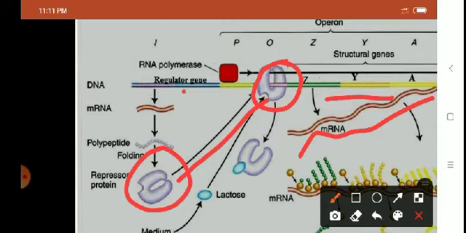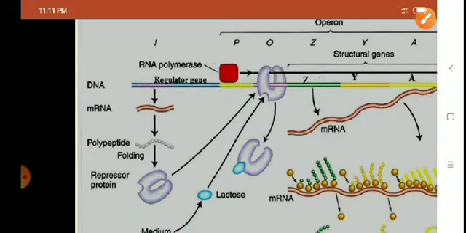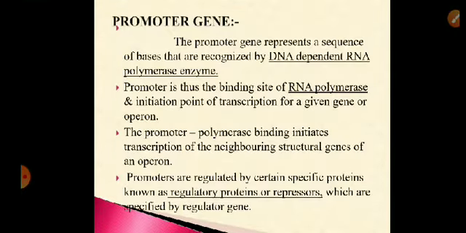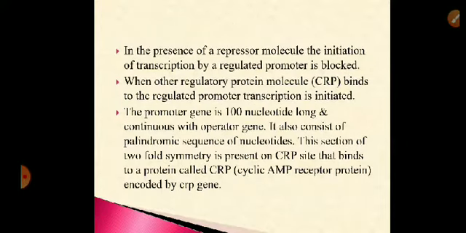Okay, if the repressor protein is bound to the operator gene, RNA polymerase cannot move ahead. If RNA polymerase cannot move ahead, expression of structural genes will not take place, right? So, we say that promoter gene is controlled by regulator gene or the repressor protein synthesized by regulator gene. There is one more regulator protein molecule called CRP. CRP is cyclic AMP receptor protein. Cyclic AMP receptor protein binds to the regulated promoter and transcription is initiated.